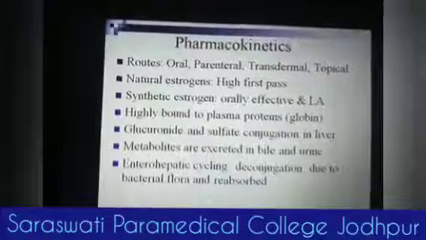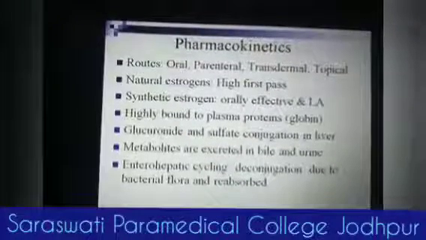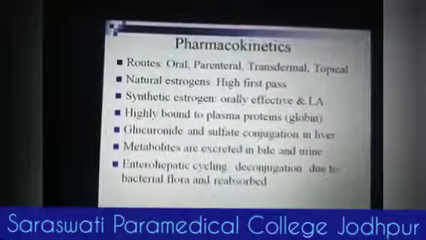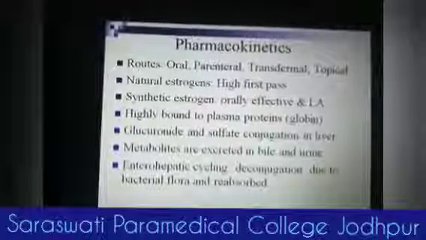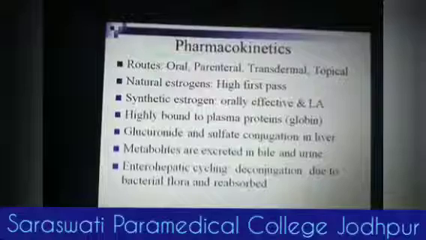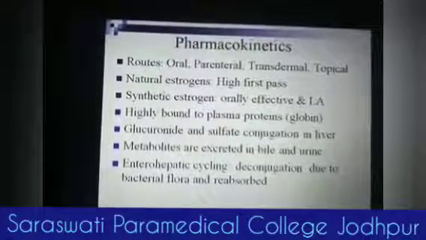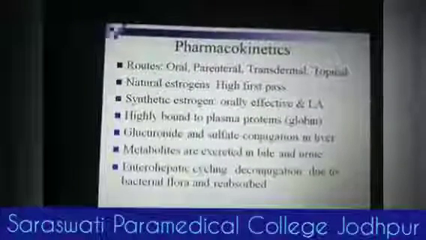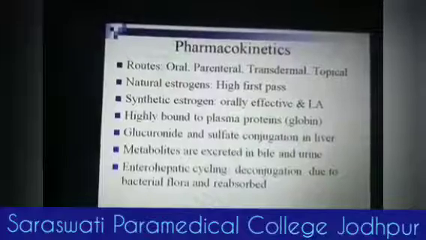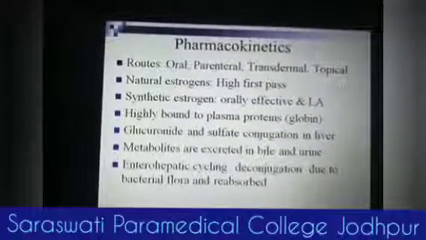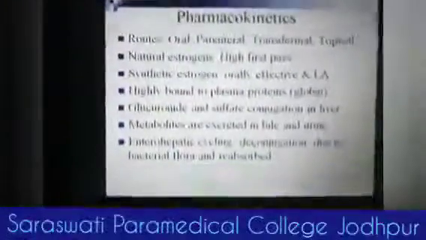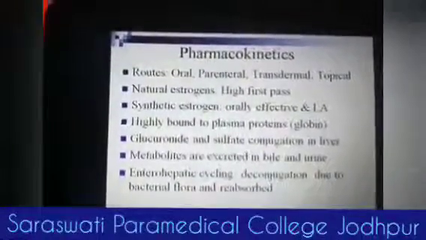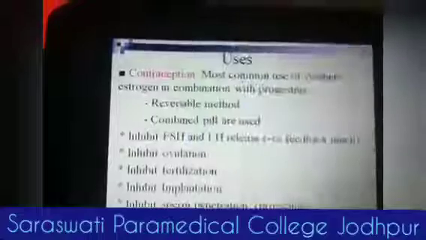And there is enterohepatic circulation or enterohepatic cycling, and that's why it increases the bioavailability of estrogen. Deconjugation occurs because of bacterial flora, and they are again reabsorbed. That's why there is enterohepatic circulation.